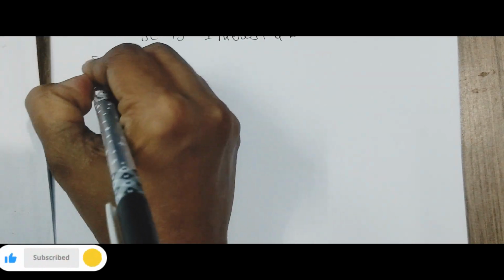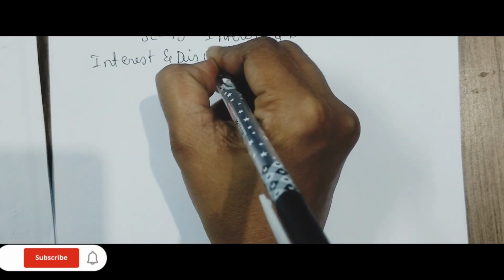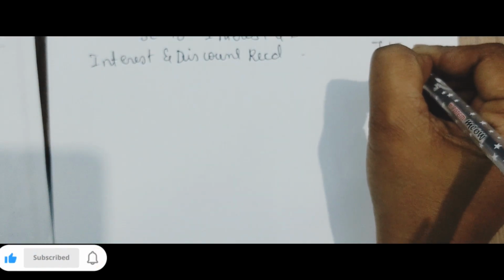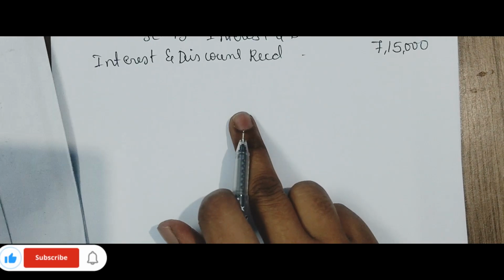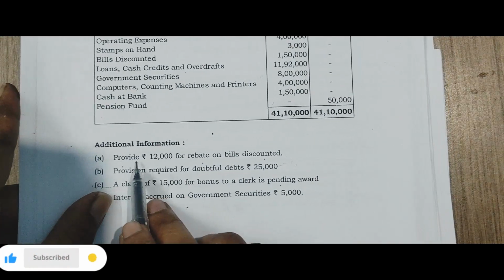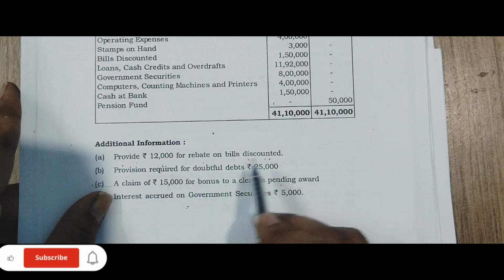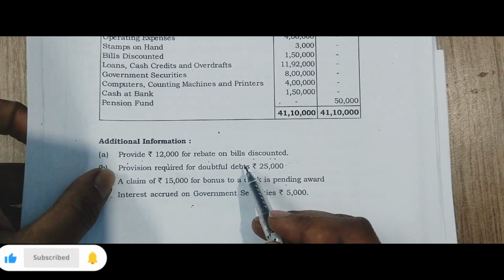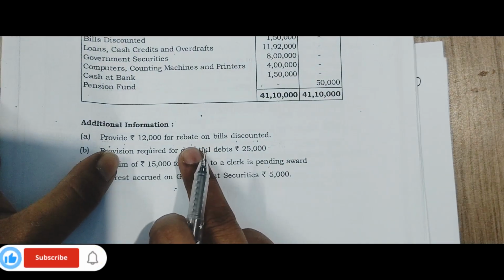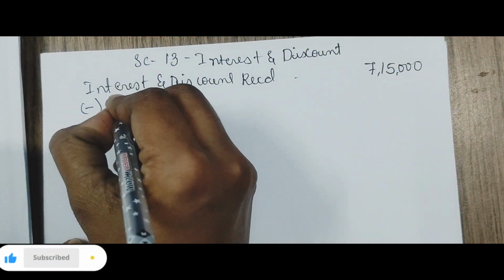Interest and discount received 7,15,000. For this interest and discount received, you have an adjustment. What is the adjustment? Provide 12,000 for rebate on bills discounted. So whatever rebate you have given on bills discounted, that should be deducted. This should be treated twice: one under the profit and loss account, another time in the balance sheet. I will show you how to treat it.